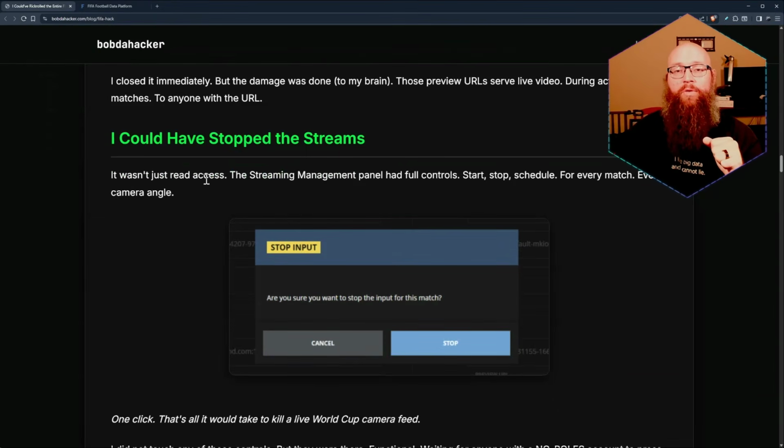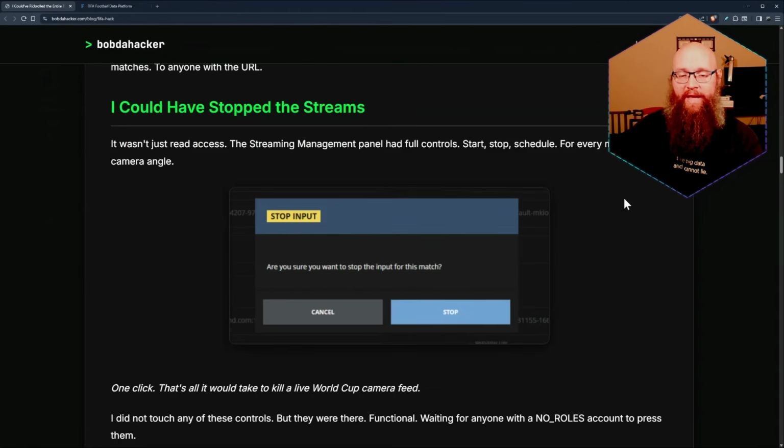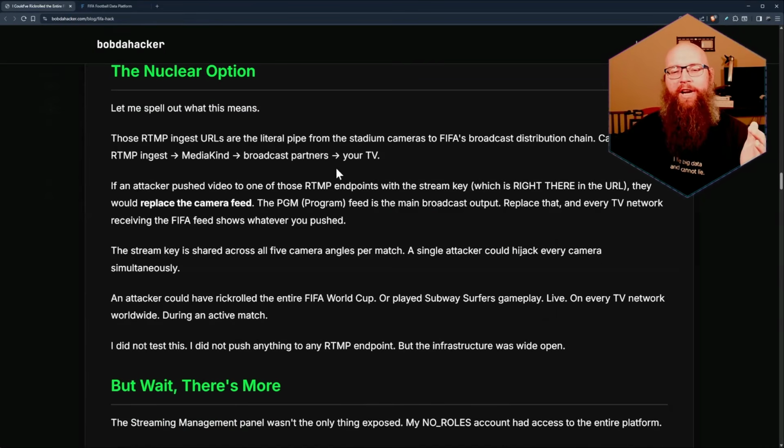He had full write access. This wasn't even just read access. He couldn't just view it. He had actual control over the panel. Did you want to stop inputs? Bob did not stop inputs, but that would have been kind of funny. Hey, why'd the camera go offline? Then Bob considers the nuclear option, which personally I wish would have happened.